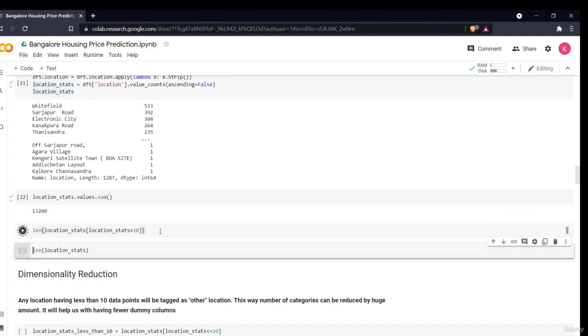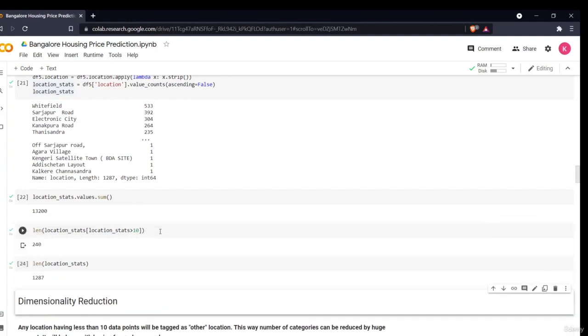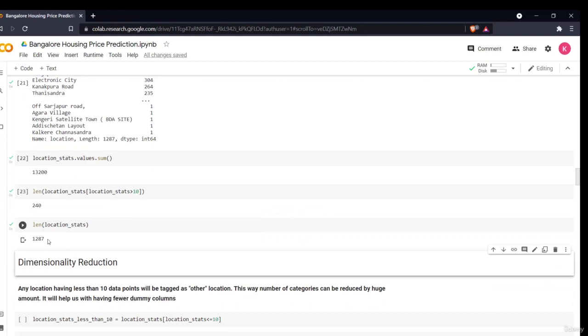So now what I'll be doing, there are around 240 locations which have location stats greater than 10. That means more than 10 houses are present in that location, and there are at least 240 locations of that sort. So that means around 1287 total houses present.